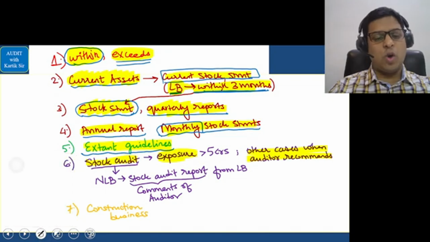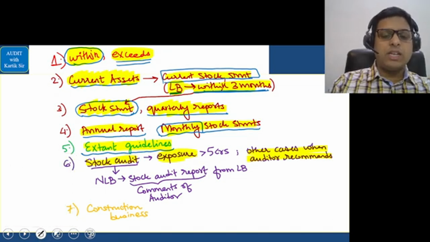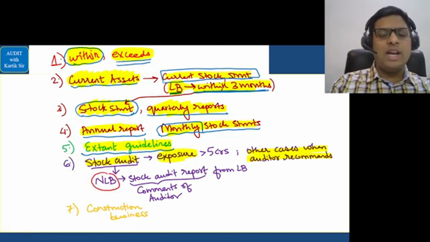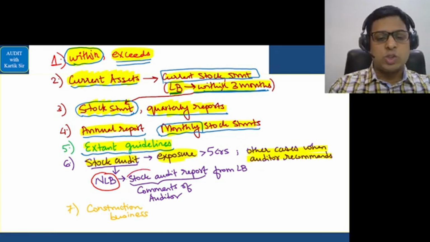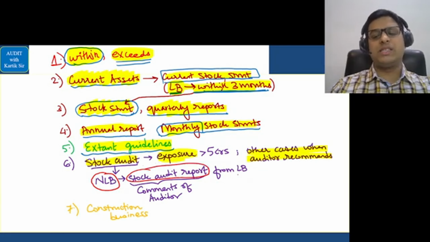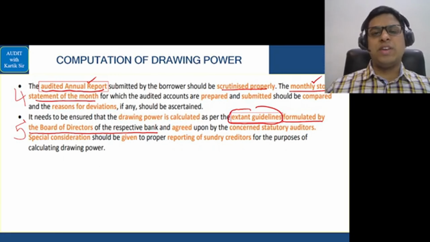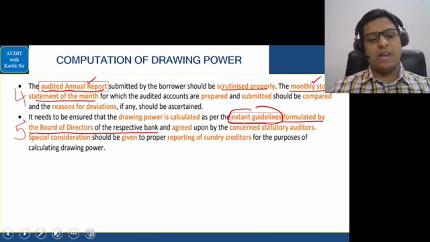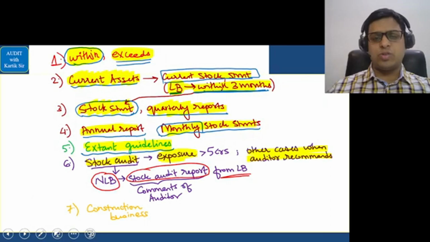We should get the stock audit done. Further, in case of non-lead banks, in case of a consortium of loan, for the non-lead bank we should take the stock audit report from the lead bank. In this, I had given an example in which we had SBI, HDFC Bank, and Axis Bank. So this example we must have done in class. You can go through it.